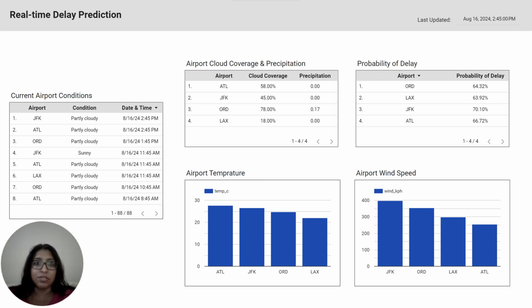LAX at 63%. The other 4 graphs on airport temperature, wind speed, cloud coverage, precipitation, and current airport conditions illustrate key environmental factors that significantly contribute to predicting flight delays. By integrating these variables, our system is able to provide accurate and timely delay predictions.